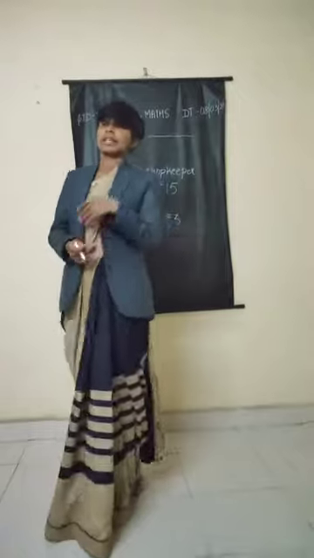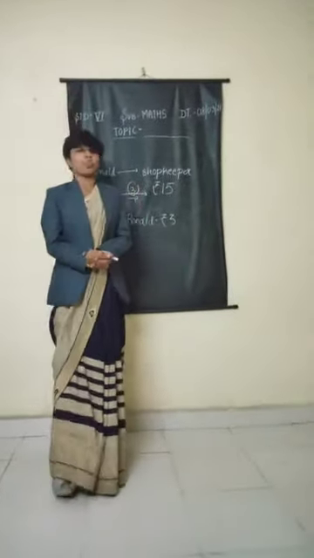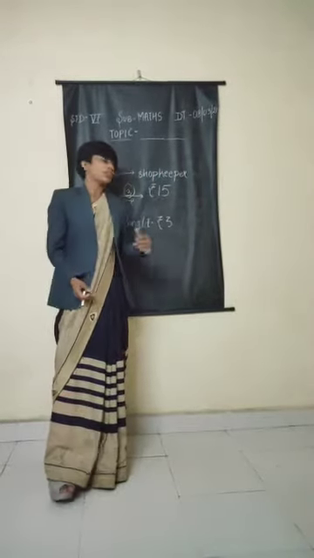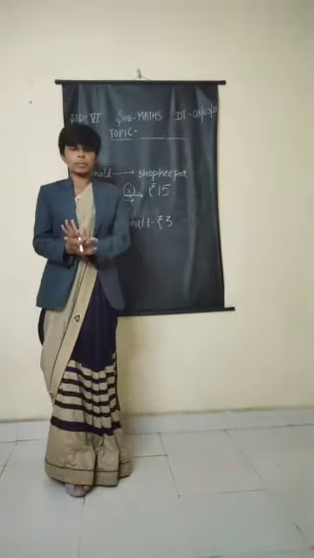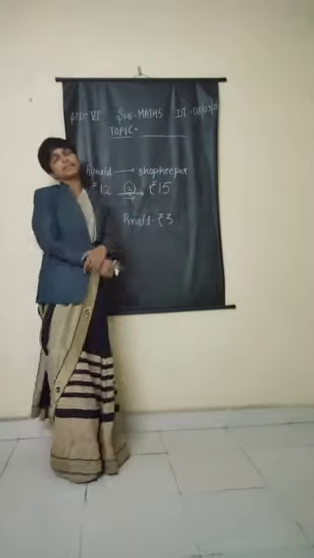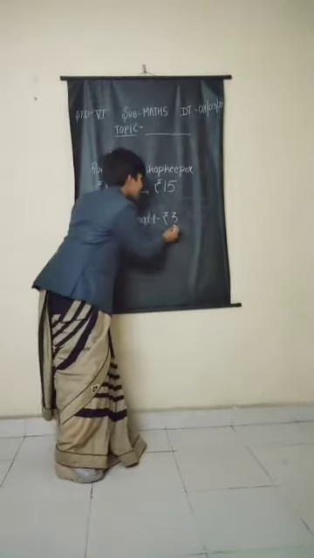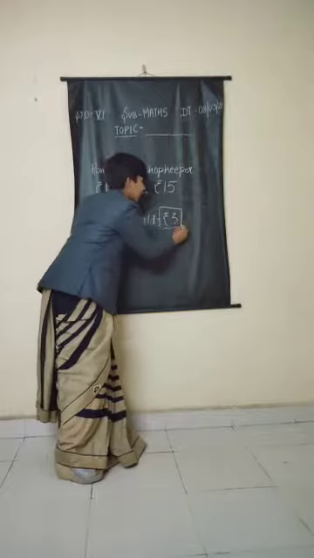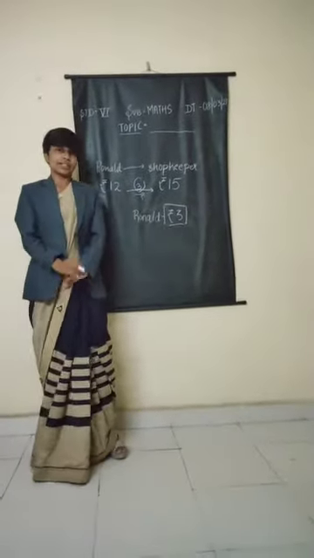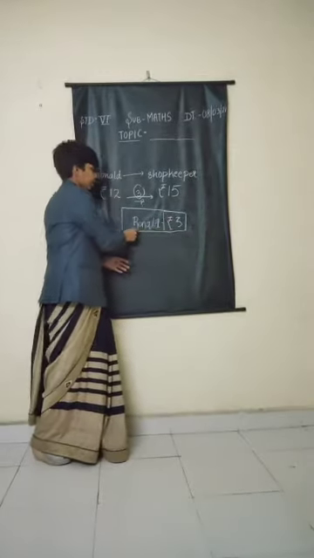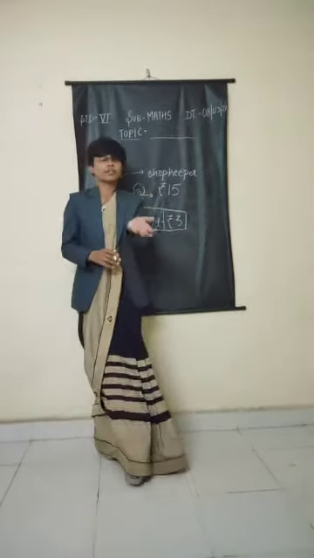Now what happens? The next day, Ronald came to the shop again to buy something else. Ronald forgot that he had to give 3 rupees. The shopkeeper opened his notebook and saw that 3 rupees was written in front of Ronald. Now the shopkeeper was confused whether he had to take 3 rupees from Ronald or give 3 rupees to Ronald, because he had just written Ronald rupees 3. Nowhere was it mentioned whether he had to give 3 rupees or take 3 rupees.